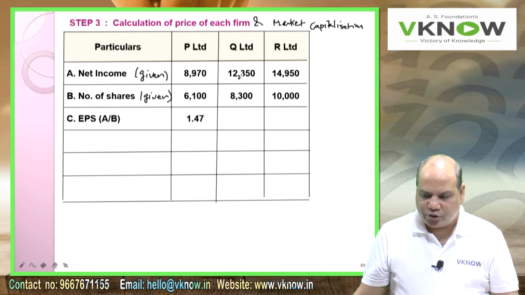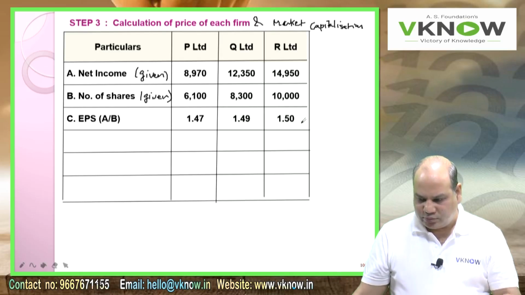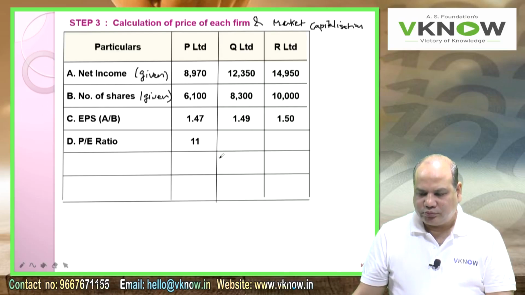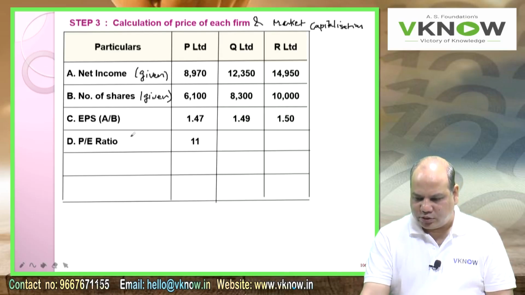1.47. 12350 divided by 8300, 1.49. 14950 divided by 10,000, 1.50 approximately. P ratio given in the question, second question, 11x is written.